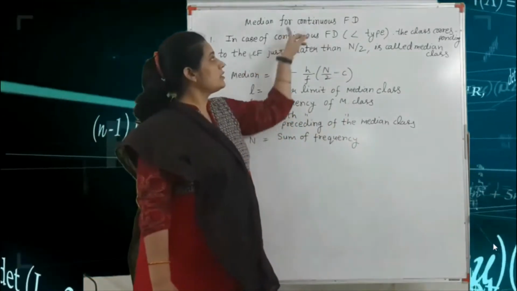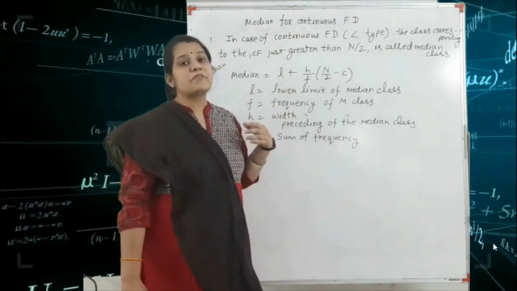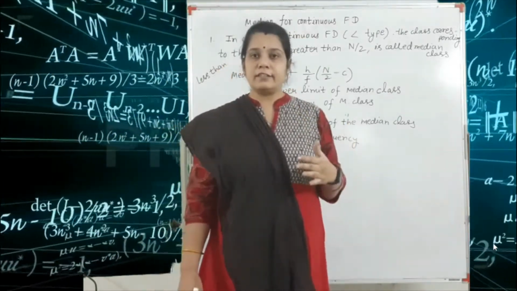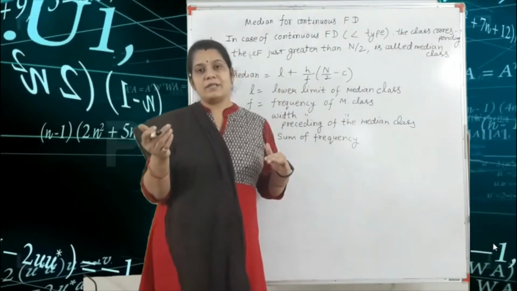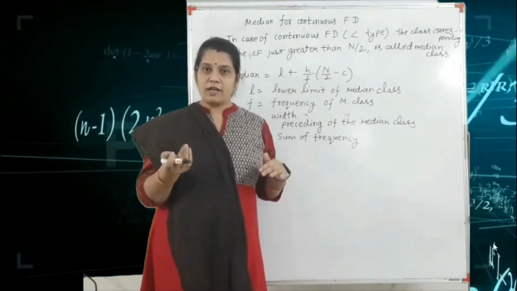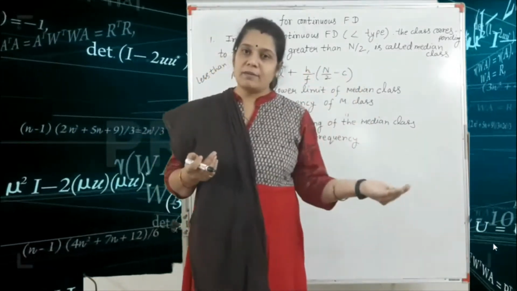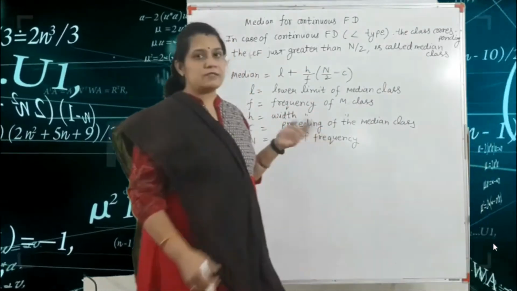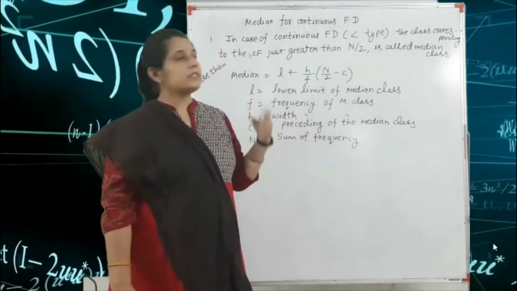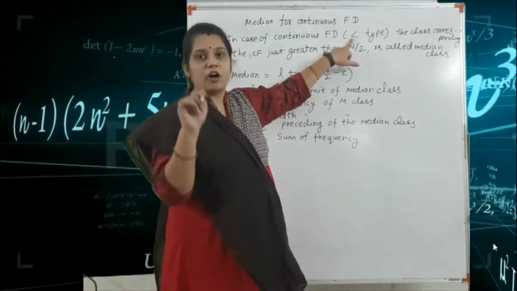Okay, and if your question is given in continuous frequency, what do we mean by continuous frequency? That means small number to large number, down to up, or large number to small number, up to down. Okay, so this is the continuous frequency distribution, and it is given with a less than or greater than sign.